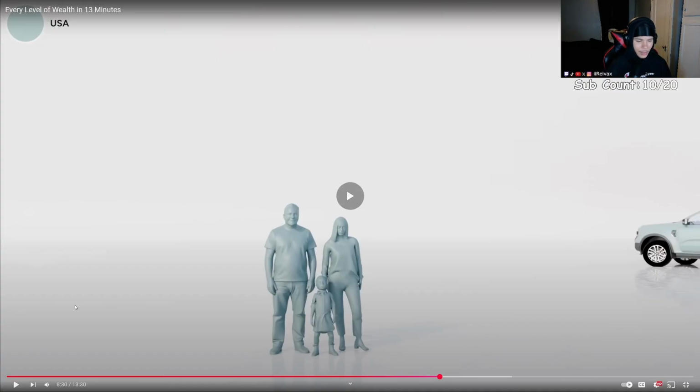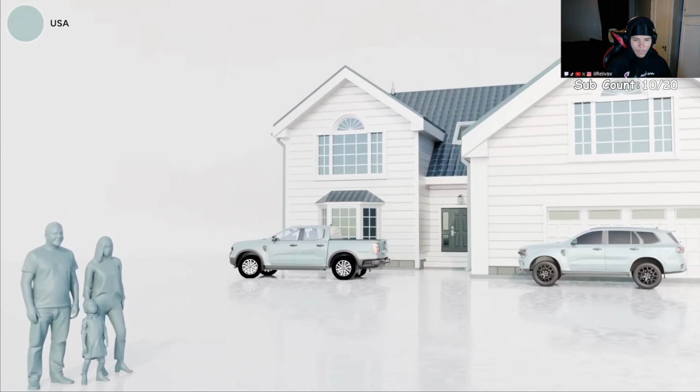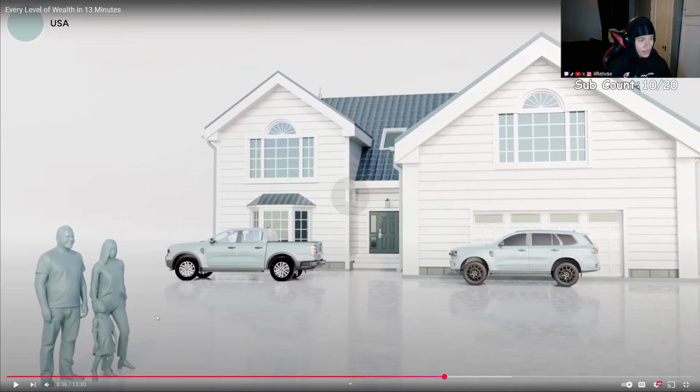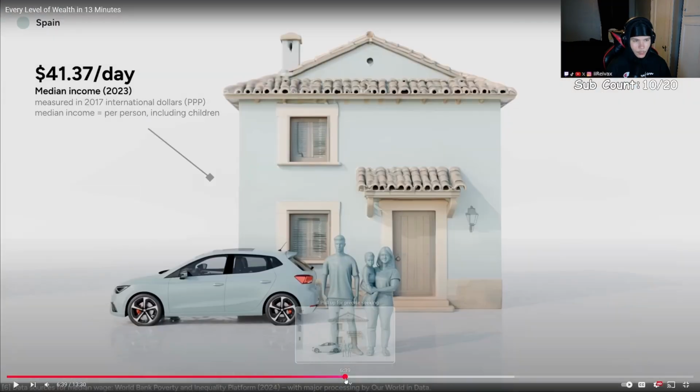I don't understand that. Most Americans are quite rich. With $60 a day, you're not. You don't get this with $60 a day. As a matter of fact, you don't get any of what he's showing in the background with the median cost per day, whatever he's been showing. The other one was like $40 a day, and they have a normal house in Spain. At $40 a day you're paying for all this? No, you're not.